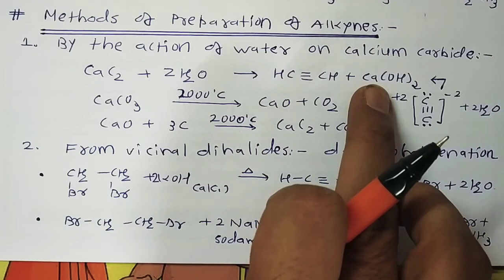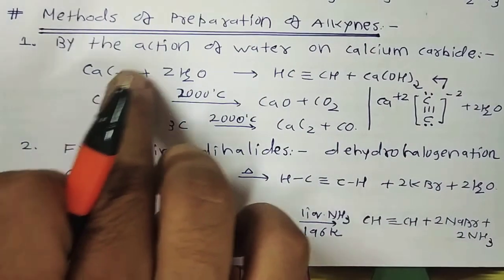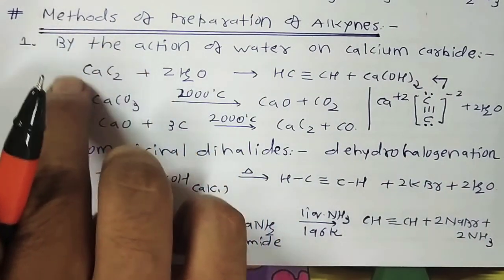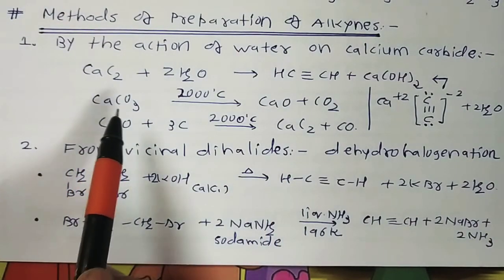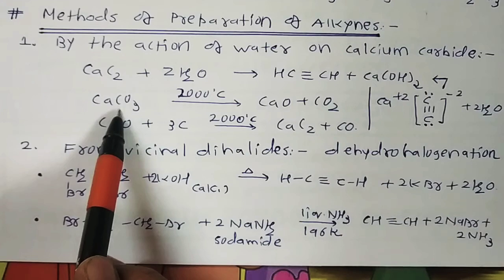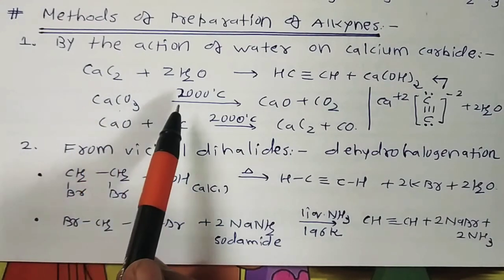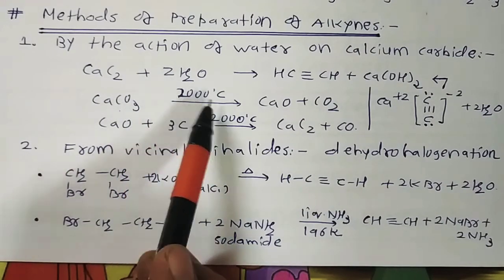The calcium carbide needed for the purpose is manufactured, because calcium carbide is not readily available. First we convert calcium carbonate or limestone by heating in an electric furnace at about 2000 degrees centigrade.